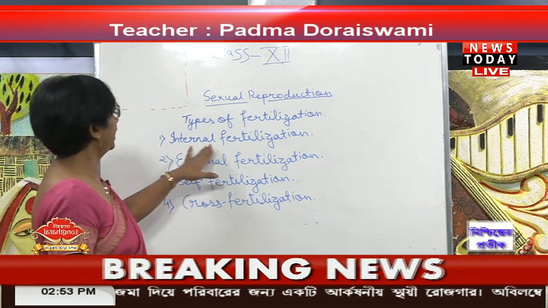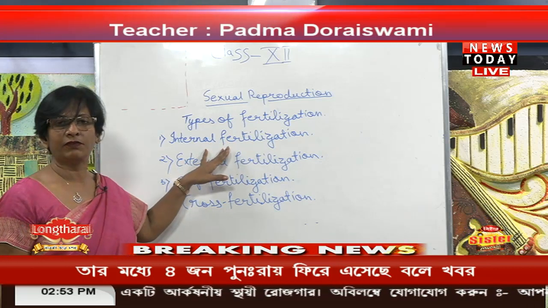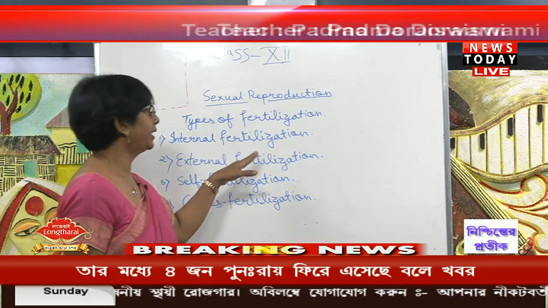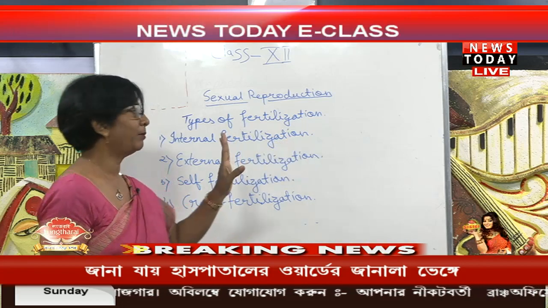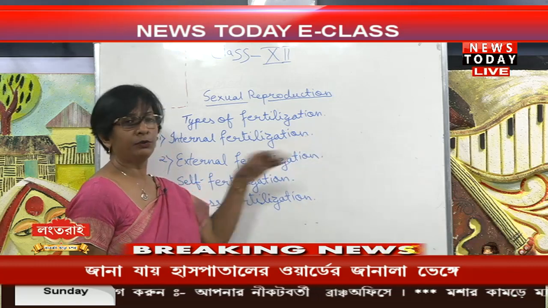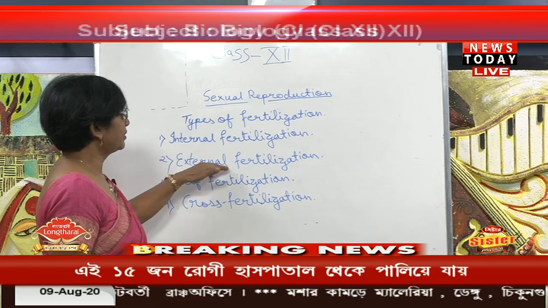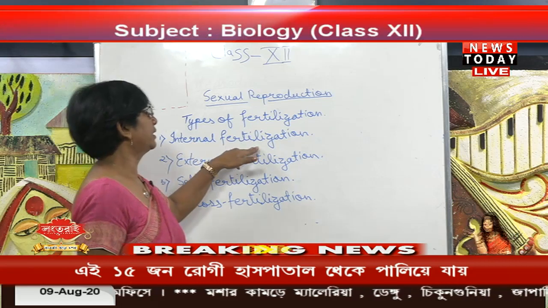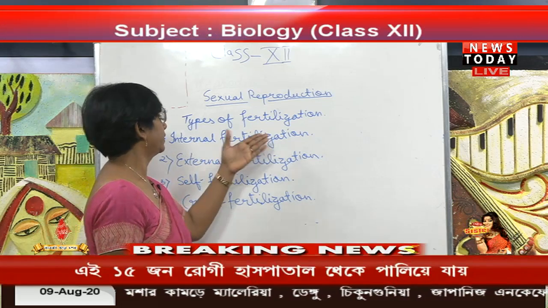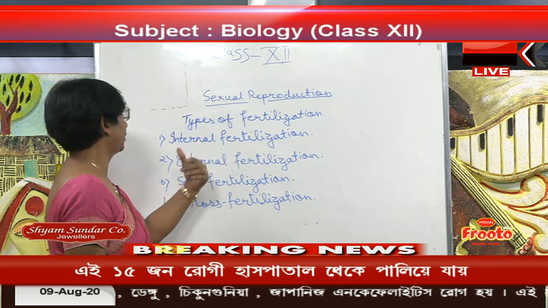If you are going to take the internal fertilization, that means the fertilization of the male and female gamete takes place inside the body of a female. The sperm enters the female body through the male sex organ. Okay. This one you can take in mammal categories like human beings, cows, all that you can take in internal fertilization.